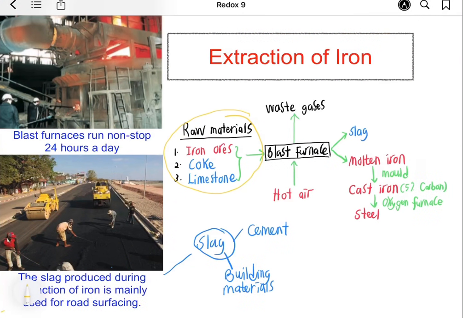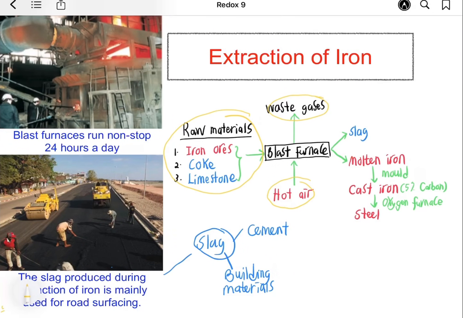So next, let's summarize the extraction of iron. First, three raw materials are loaded from the top of the blast furnace, which are iron ore, coke, and limestone, and a blast of hot air from the bottom of the furnace will convert carbon to carbon monoxide and carbon dioxide. The carbon dioxide will be the waste gas.